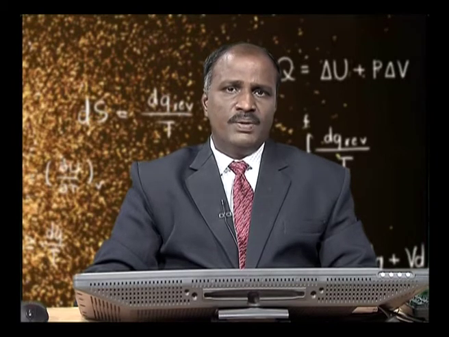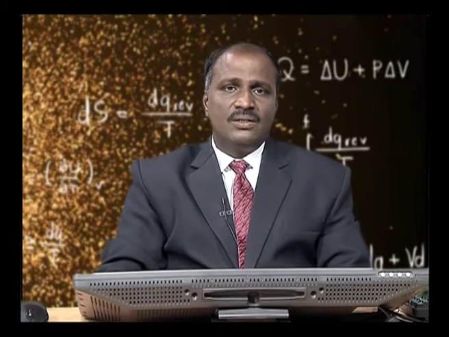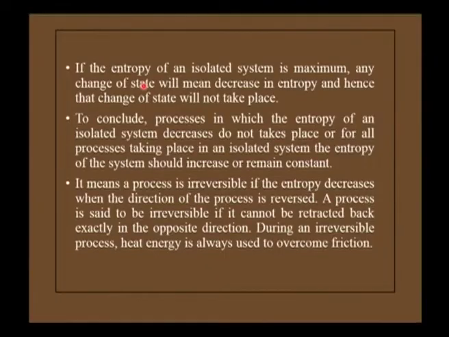If the entropy of an isolated system is maximum, any change of state will mean decrease in entropy and hence that change of state will not take place. To conclude, a process in which the entropy of an isolated system decreases does not take place, or for all processes taking place in an isolated system, the entropy of the system should increase or remain constant.